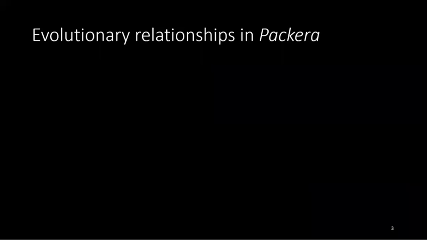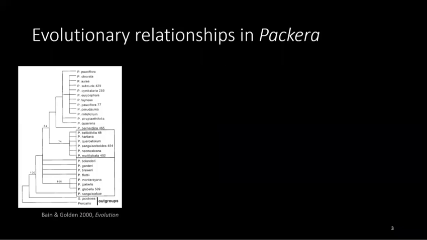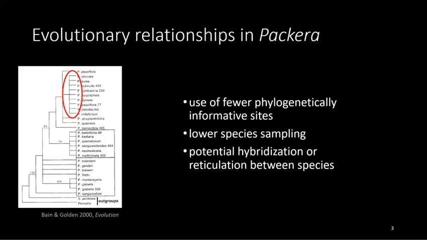So this complexity has made it difficult to understand the evolutionary relationships within Packera, and other researchers have tried by generating Packera-specific phylogenies to gain a better understanding, such as this phylogeny generated by Bain and Golden in 2000. However, the phylogenies have many unresolved areas, which are represented by these comb-like structures called polytomies, and can potentially be explained by the use of fewer phylogenetically informative sites, lower species sampling, and potential hybridization or introgression between species.